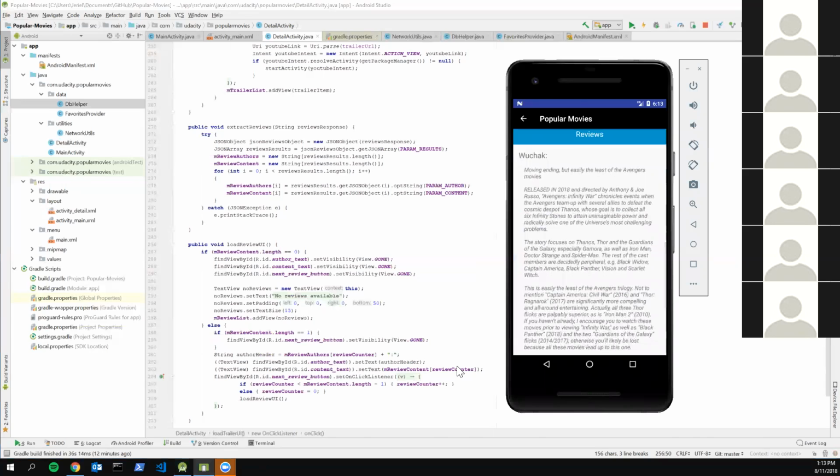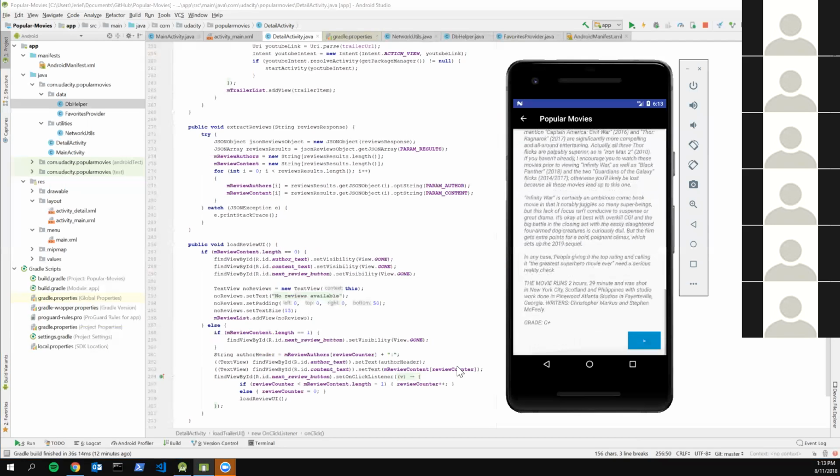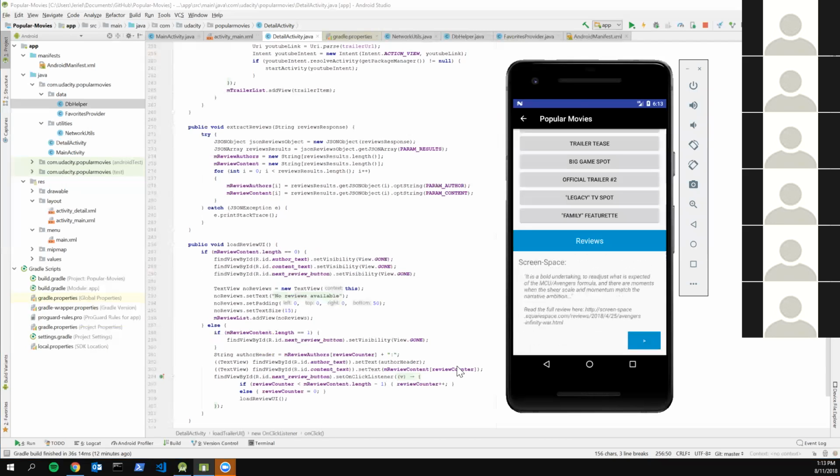Did you limit how many reviews you display? The way I did it was I created an array list and added all the different reviews to the list, and then the UI only shows one review at a time. Every time you click the button for the next review, it cycles to the next item on the list, so I don't have an infinitely scrolling list of reviews. But you can implement this any way that you want.